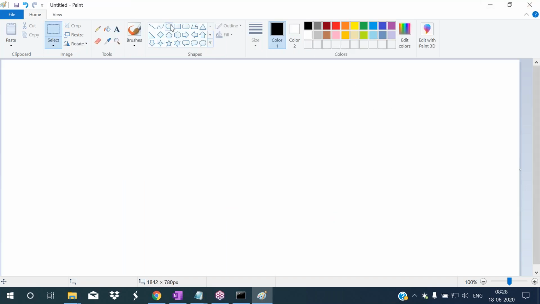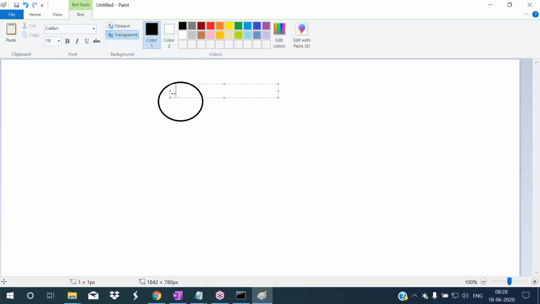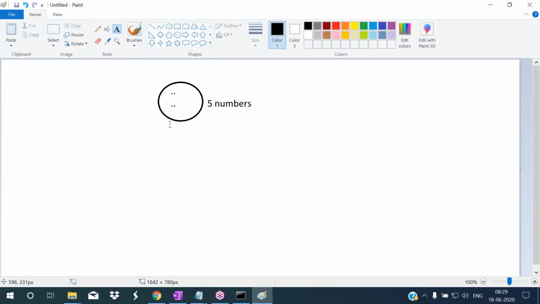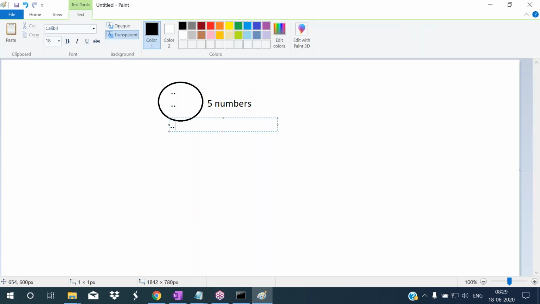For example, here I am writing some code to add 5 numbers. After this, some lines of code are there. So like this, we are writing the code sequentially. After here, we are writing the code to add 5 numbers.